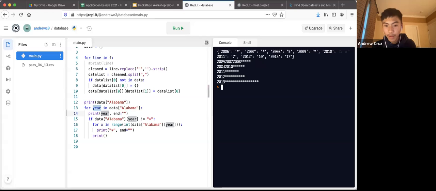So that looks a little bit better, except for this part up here. Something happened up here where it's not printing a new line. One way we can fix that is by moving this print statement a couple spaces to the left, so it prints after every year. Like that. Now we have the year and then the stars that correspond to it. So that looks a little better.